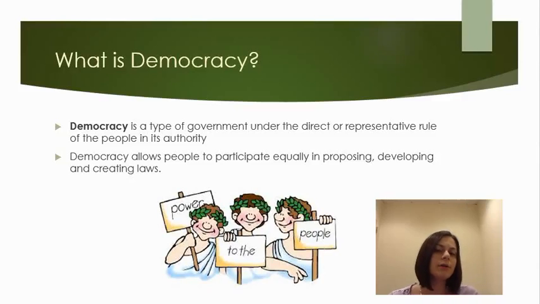Alright everybody, now let's work on defining what democracy actually is. So a democracy is a government in which the people have a say. There's really kind of two different types of democracy. The first is direct and the second is indirect or representative. They mean essentially the same thing.